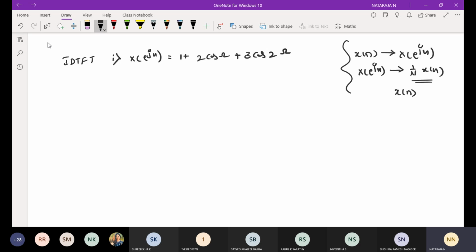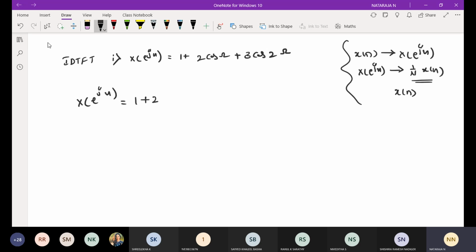That is the concept. Make a note of this. I am going to solve this problem, then we'll discuss some other problems. Okay. Now, what is the signal they had given? X of e power j omega is equal to 1 plus 2 cos omega.